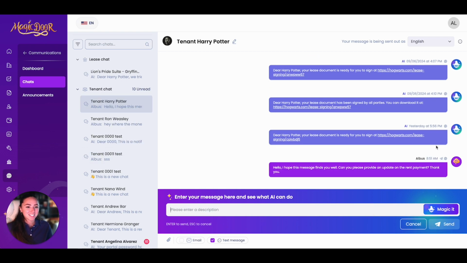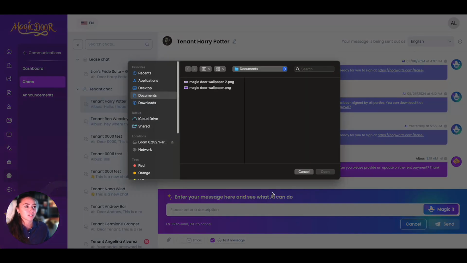We'll go over it in a second, but in settings, you can adjust if the tenant can see that it is AI texting them or it just always looks like it's a real person. You can also add files with this button down here.